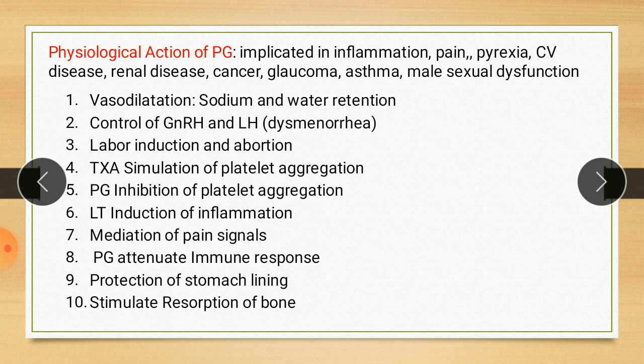Prostacyclin is synthesized in the wall of the blood vessel and prevents needless clotting. Thromboxane is synthesized within the platelet and favors clotting. So through prostacyclin and thromboxane, clotting is prevented when it is not necessary and takes place when it is needed.